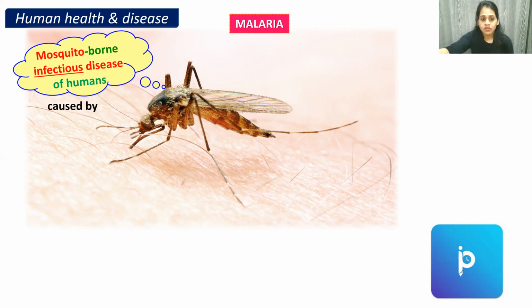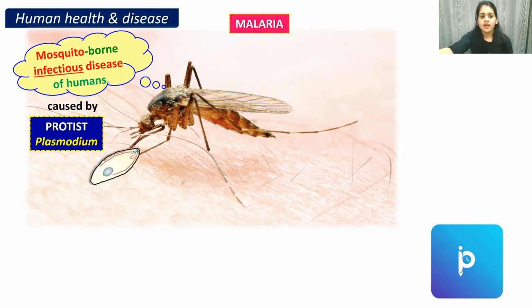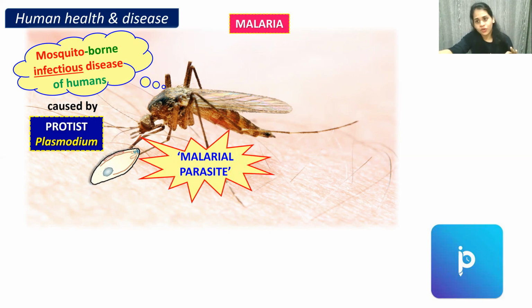It is caused by a protozoa which is called Plasmodium. So the causative agent of malaria is Plasmodium, and the vector for malaria is the mosquito. This Plasmodium is called the malarial parasite.